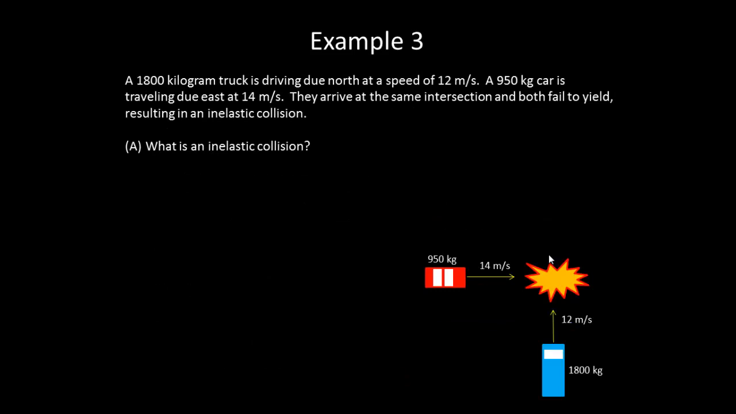Let's do a third example. Now we've got two objects that are moving in different directions. We have a 1,800 kilogram truck driving due north at a speed of 12 meters per second, and a 950 kilogram car traveling due east at 14 meters per second. They arrive at the same intersection and both fail to yield, resulting in an